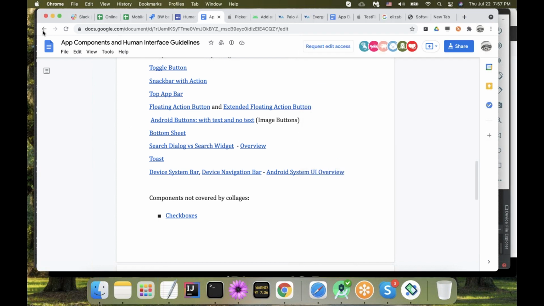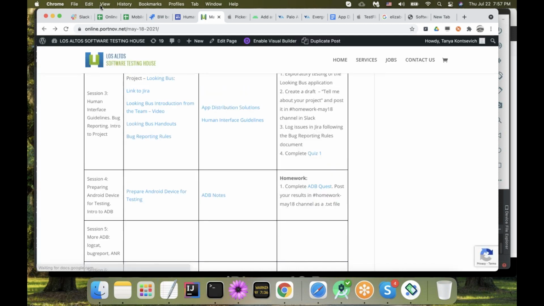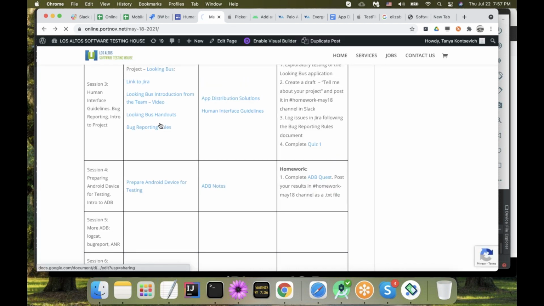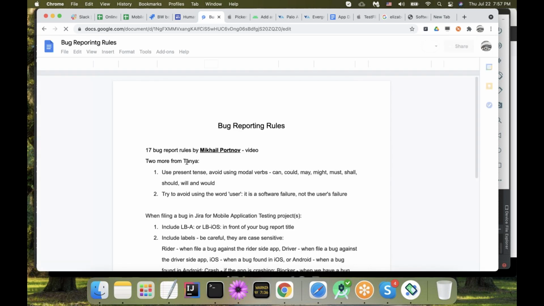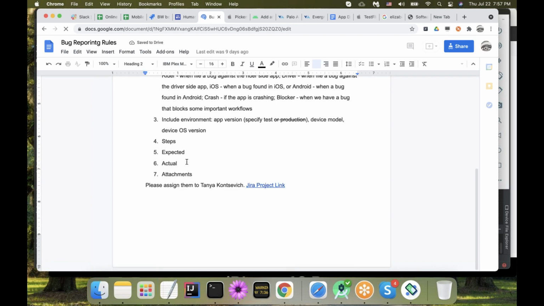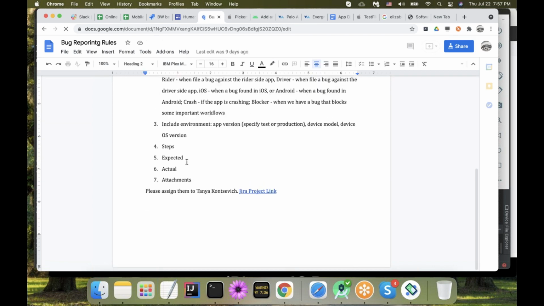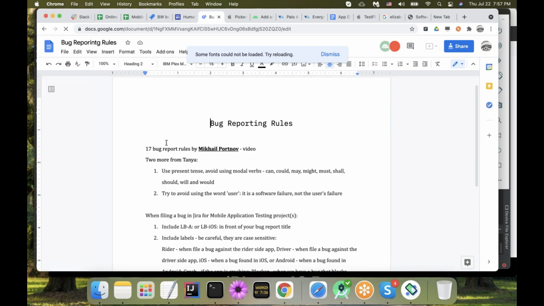Let me briefly remind you of the bug reporting rules. In this document, you will find 17 principles. How many principles? I don't remember. I think Michael has 17 and plus two more.